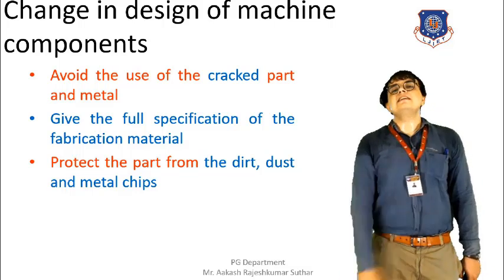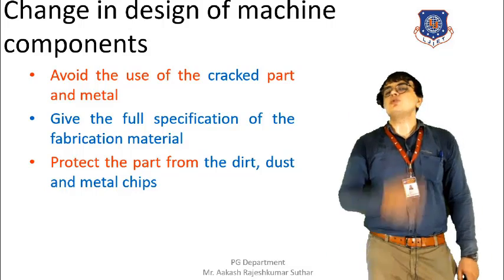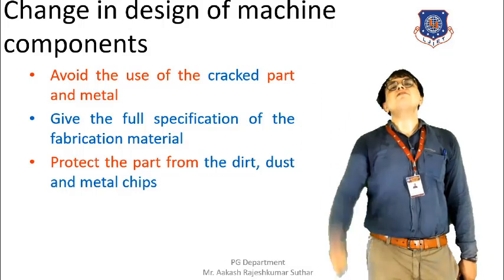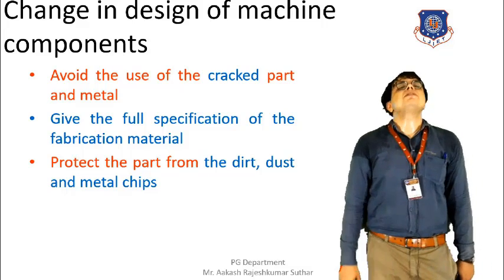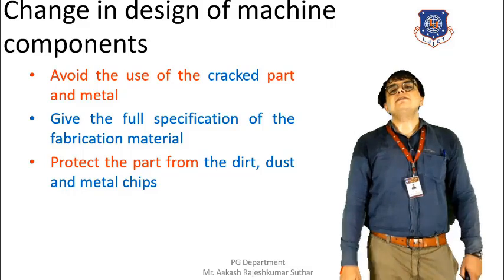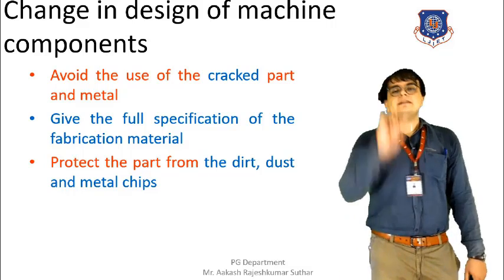But it is necessary that such kind of impurity should be avoided. The surface should be clean from the dust, dirt and metallic chips, and as a result of this, the corrosion can be prevented. So these are all the things that we need to take care of in the design of the machine components.